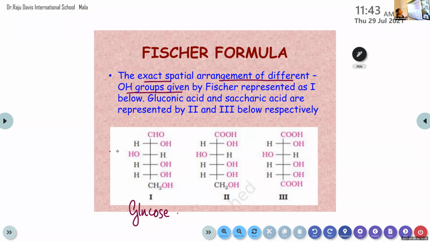Then there are 5 OH groups. 1, 2, 3, 4, 5. They are on different carbon atoms, right? And there is a primary alcoholic group. Look here, this one is the primary alcoholic group, because it is attached to a CH2 group, it is only attached to one other carbon, right? Primary alcoholic group. So this is considered the structure of glucose according to Fischer.